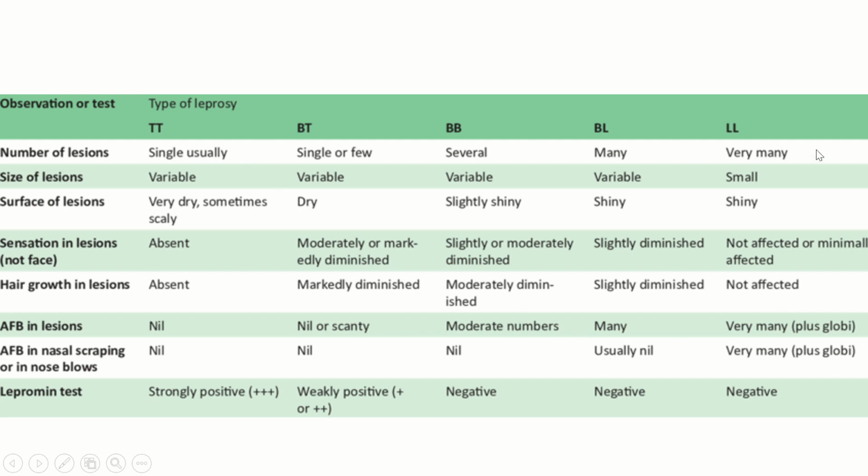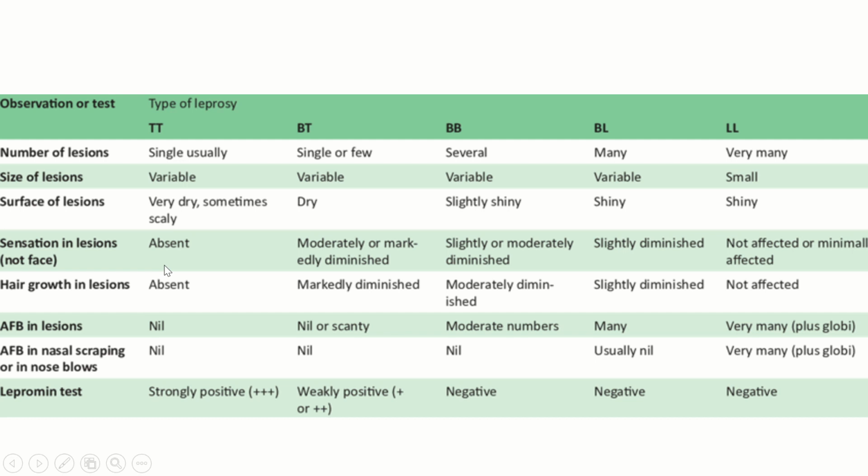So these are the two extremes of the Ridley-Jopling classification. We have numerous classifications for leprosy, but the most commonly used is the Ridley-Jopling classification, which divides leprosy into 5 subtypes: tuberculoid, borderline tuberculoid, mid-borderline, borderline lepromatous, and lepromatous leprosy. So in TT, your lesion will usually be single, it will be many in lepromatous leprosy. Size of the lesions will be variable, it will be small in lepromatous. Surface will be dry in tuberculoid, it will be shining in lepromatous.